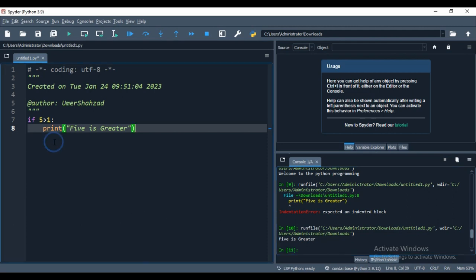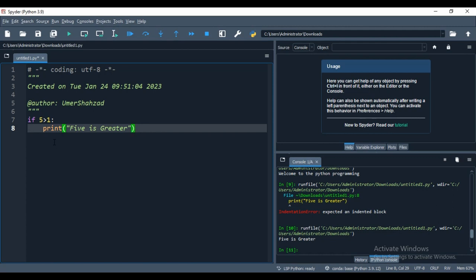So this is about indentation, and remember, you should be very conscious when you are writing Python code. You need to take care of the indentation, and indentation is very important in Python. If you do not follow the indentation, obviously it will give you an error.